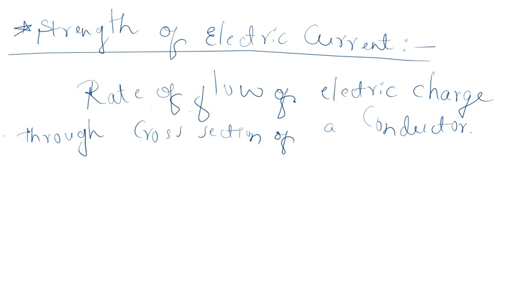Suppose let us consider a conductor. Electric current is defined as the net flow of charges, whatever charges are flowing inside the conductor per unit time through a cross section of that conductor.